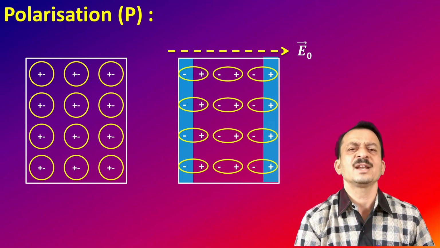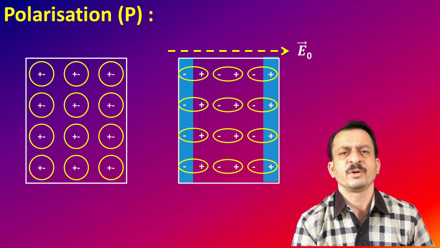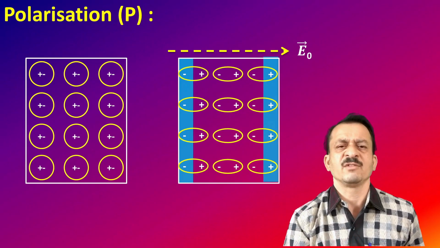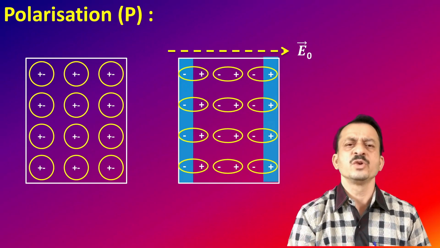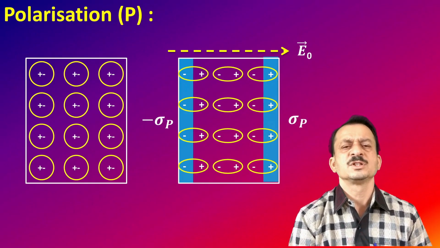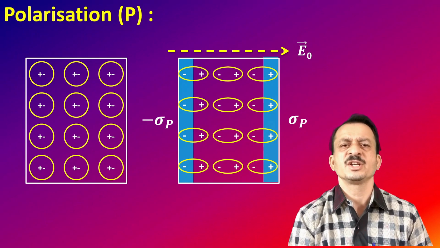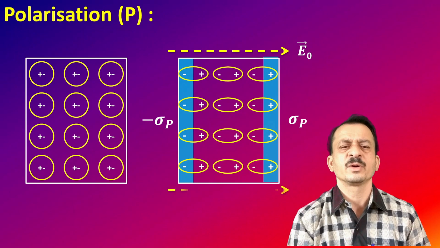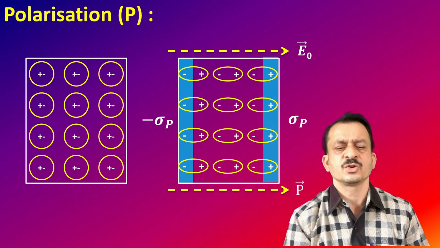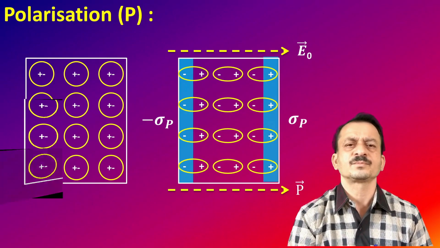Therefore, whenever a dielectric is placed in between two plates having a uniform external field, it is going to reduce the magnitude of the field. Now this is sigma p. It is the polarized surface charge density on the right side, and minus sigma p is the polarized surface charge density on the left side because of the negative sign. Now polarization is from left to right, as shown in that diagram.